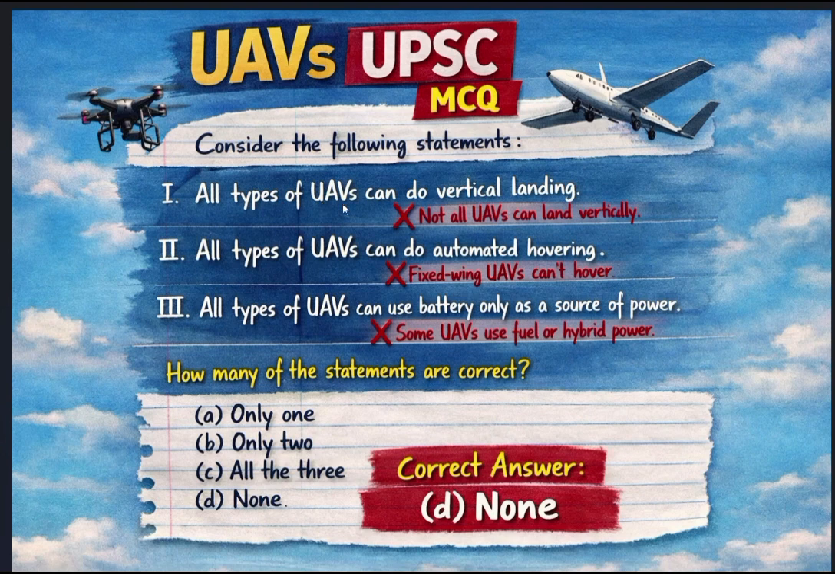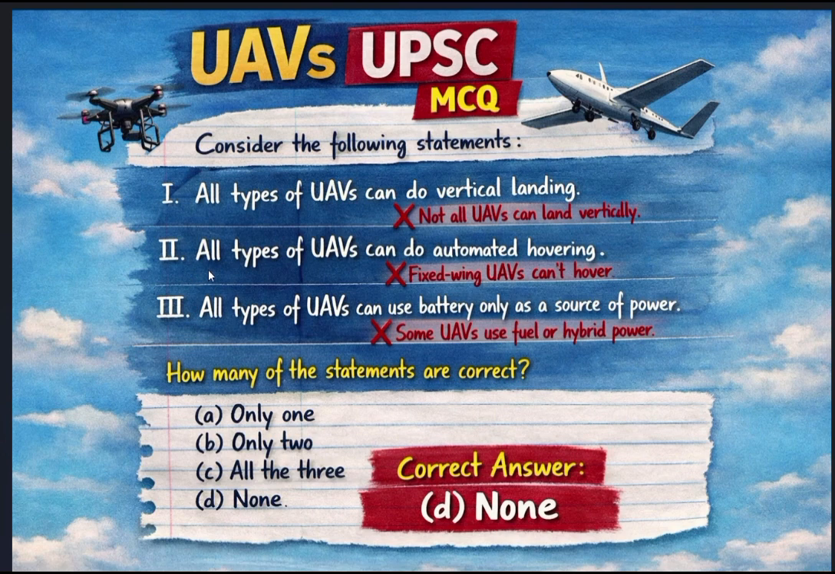Because, can all types of unmanned aerial vehicle do vertical landing? No, it is not possible. Here, unmanned aerial vehicle means drone, and not all types of drone can. Some types of drone, the fixed wing drones, will not land vertically. So here, all types is not correct. If some types of unmanned aerial vehicle can do vertical landing, then it is correct.